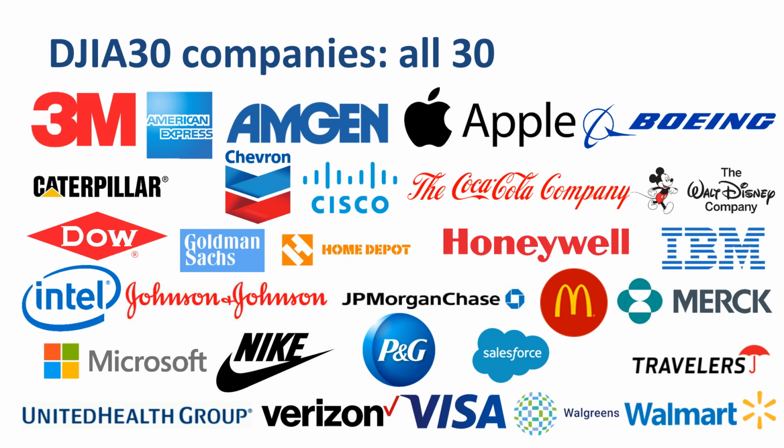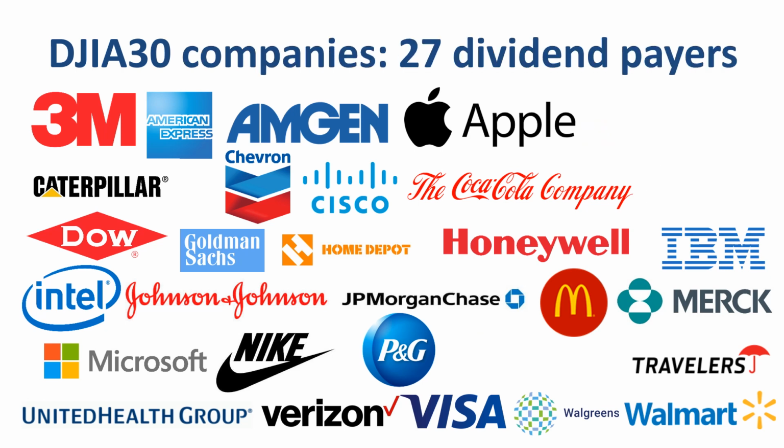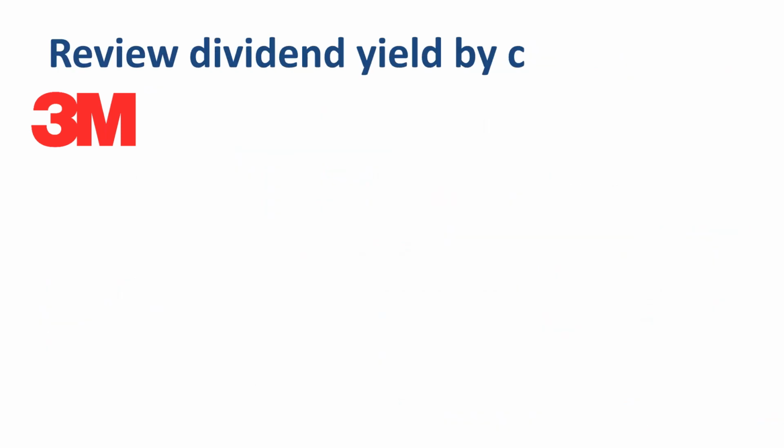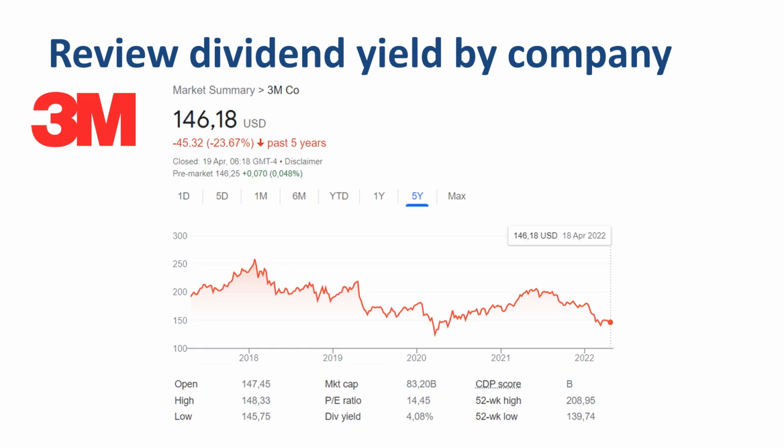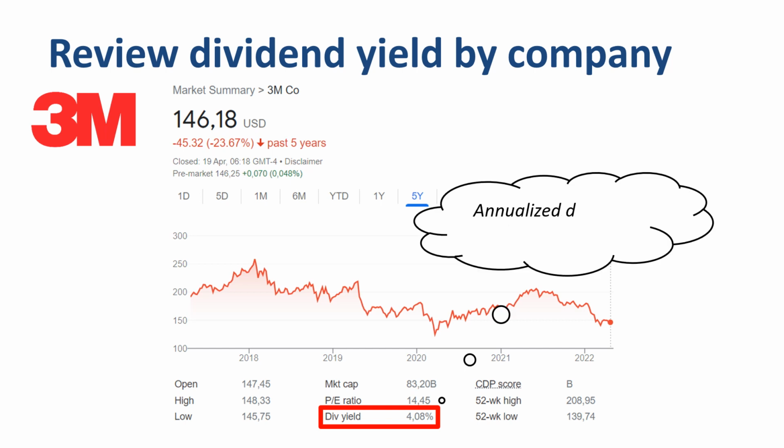Of the 30 companies, 27 are paying dividends, which is not surprising as most of these companies are mature and generate a lot of cash from operations. For each of these 27 dividend-paying companies, it is easy to find their current dividend yield online. For example, for 3M, at the time of making this video, the dividend yield was 4.1%. Dividend yield is the annualized dividend divided by the share price. This expresses how attractive the dividend paid is relative to the share price.